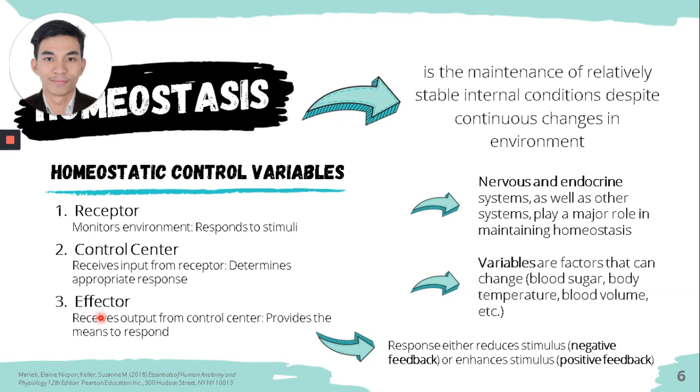Okay? Which is, yun nga, punta na tayo dun sa third component which is the effector. The effector provides the means for the control center's response. Siya yung nag-a-act dun sa respond na binigay ni control center. Okay? Information flows from the control center to the effector along the efferent pathway. Efferent naman kasi it exits from the control center. Once again, receptor, afferent pathway, control center, efferent pathway, effector.